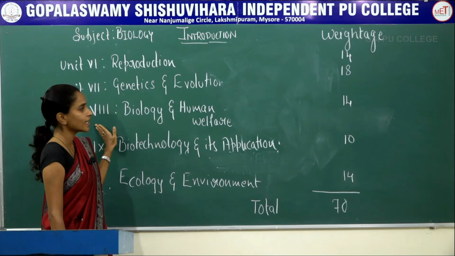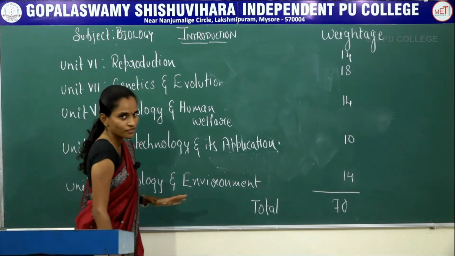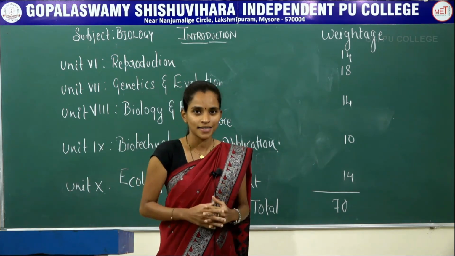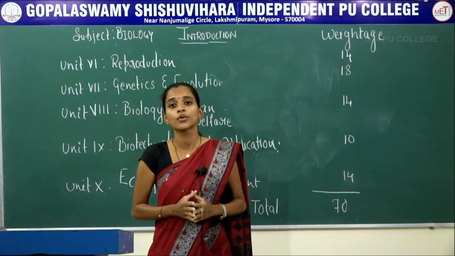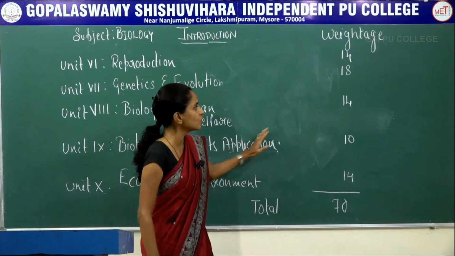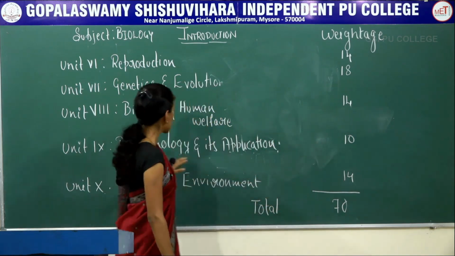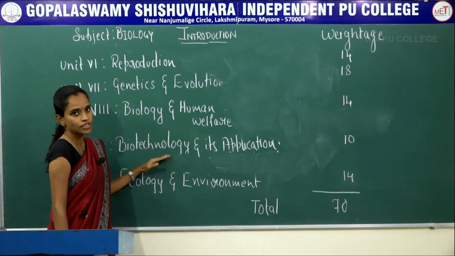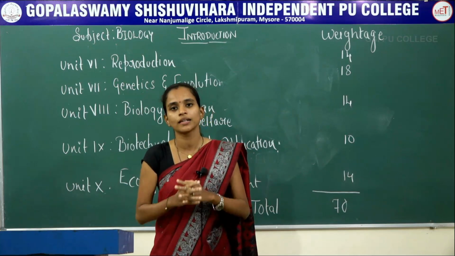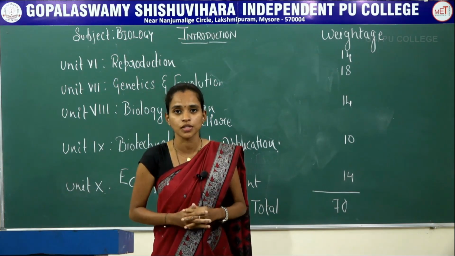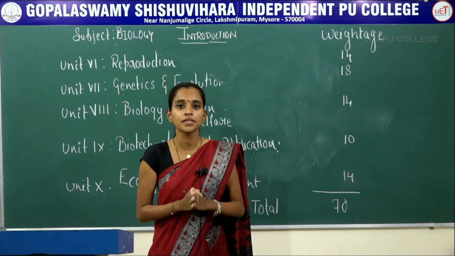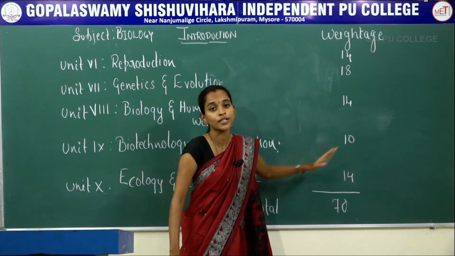And next, unit 8, biology and human welfare, which includes 3 chapters: human health and diseases, strategies for enhancement in food production, and microbes in human welfare. Together the 3 chapters in this unit earn you 14 marks. Next one is unit 9, biotechnology and its application. It includes 2 chapters, biotechnology and its processes, and biotechnology and its application. Both the chapters together contribute almost 10 marks.